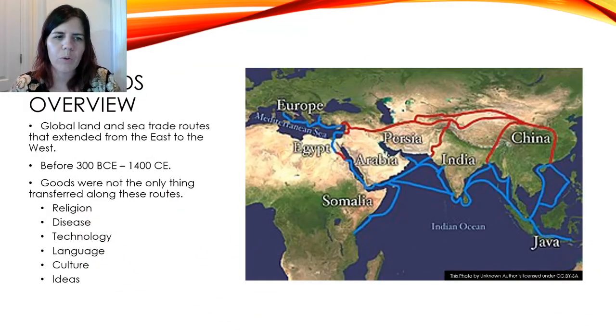Just an overview. The Silk Roads were global land and sea trade routes that extended from the east to the west, and this timeline goes from before 300 BCE to 1400 CE. And goods were not the only things transferred along these routes. There was also the exchange of religions, disease, technology, language, culture, and ideas.